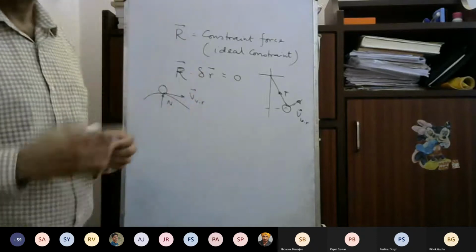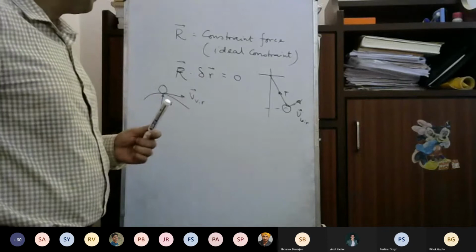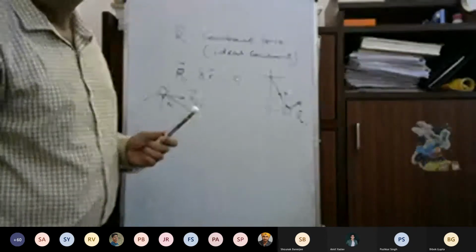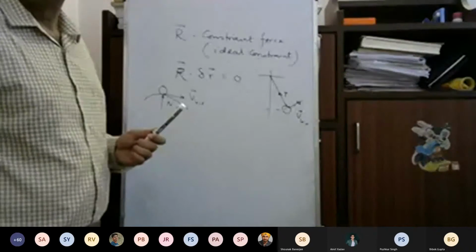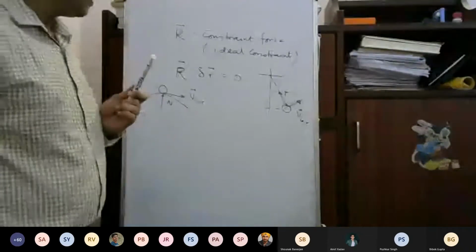I have a doubt, sir. You wrote R dot delta R equals 0. Sir, this is for the ideal constraint. R is the constraint force, and delta R is a virtual displacement.